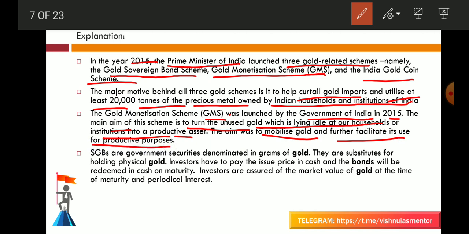The aim was to mobilize gold and further facilitate its use for productive purposes. Okay. Next, Sovereign Gold Bond schemes are government securities denominated in grams of gold. They are substitutes for holding physical gold. Investors have to pay the issue price in cash and the bonds will be redeemed in cash on maturity. Investors are assured of the market value of gold at the time of maturity and periodical interest.